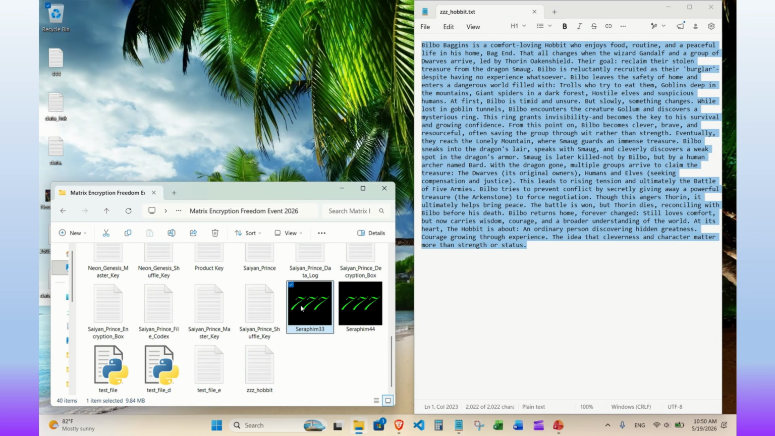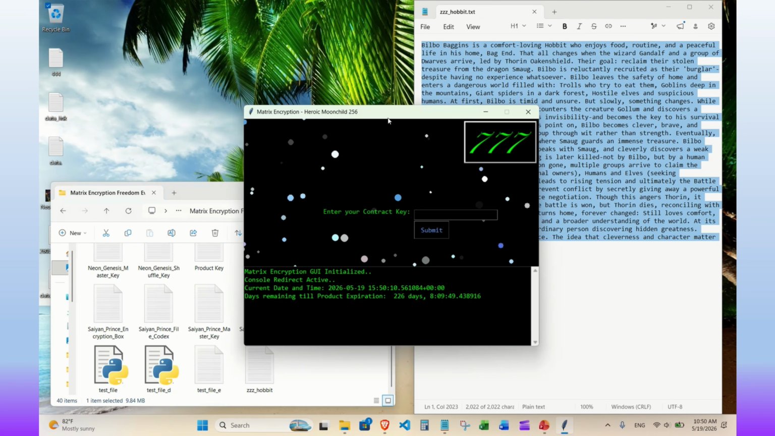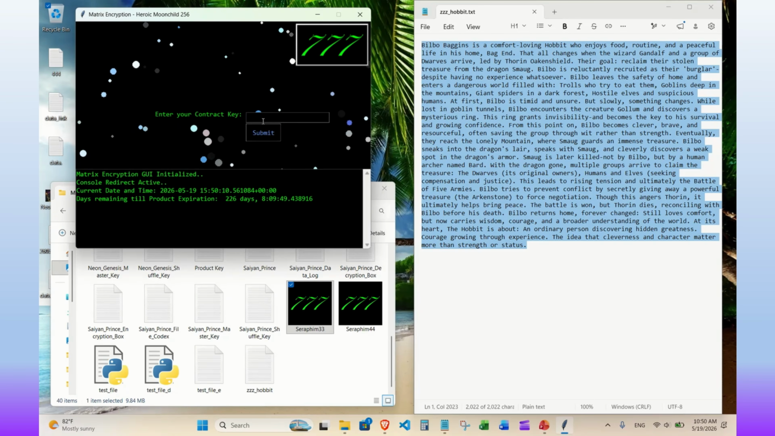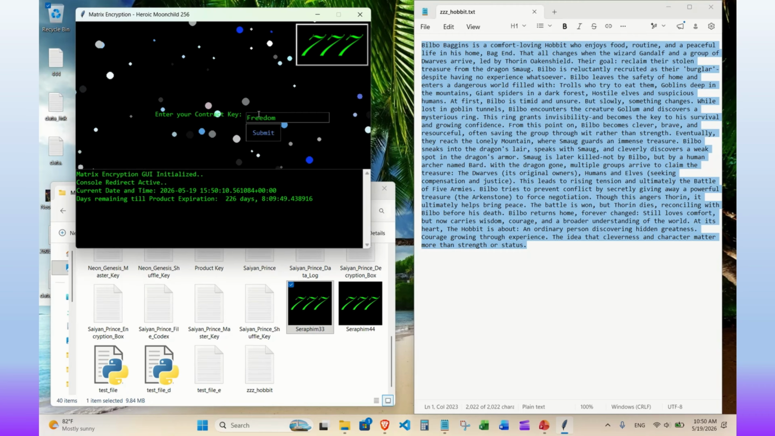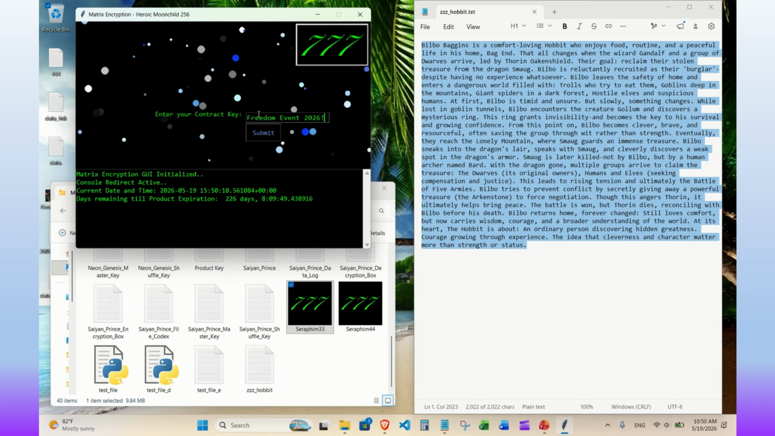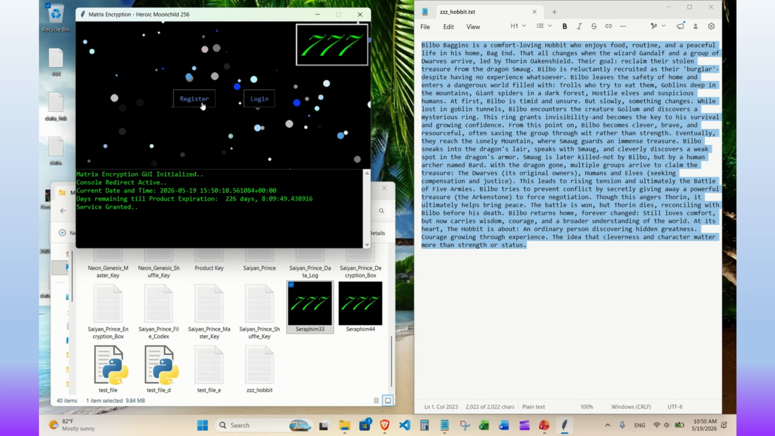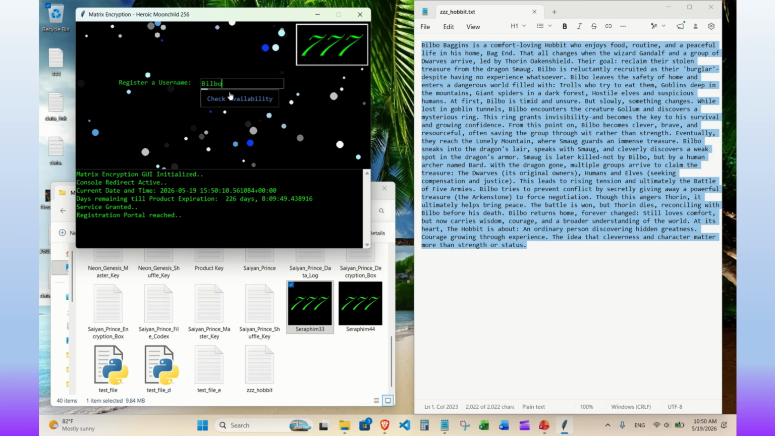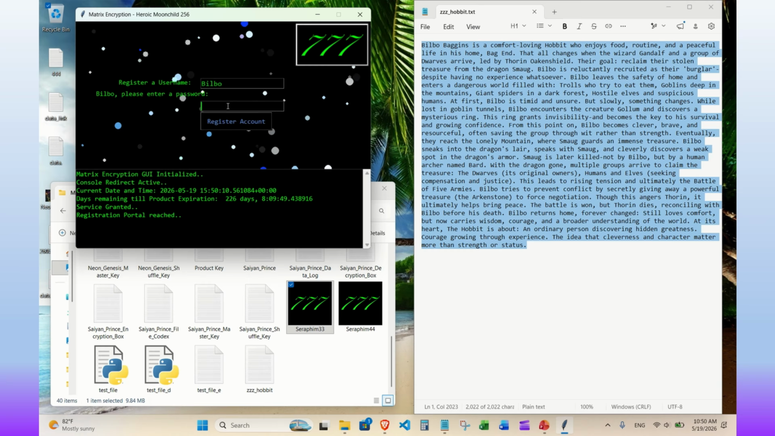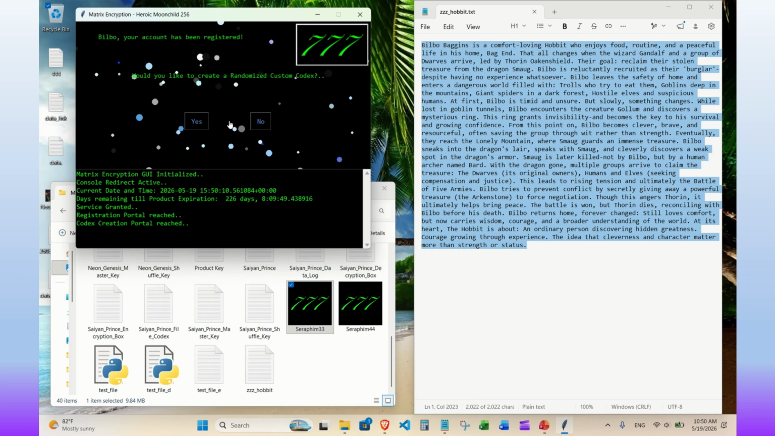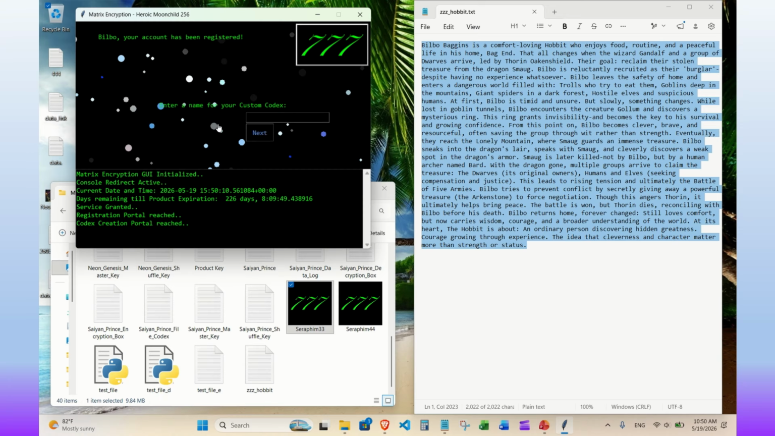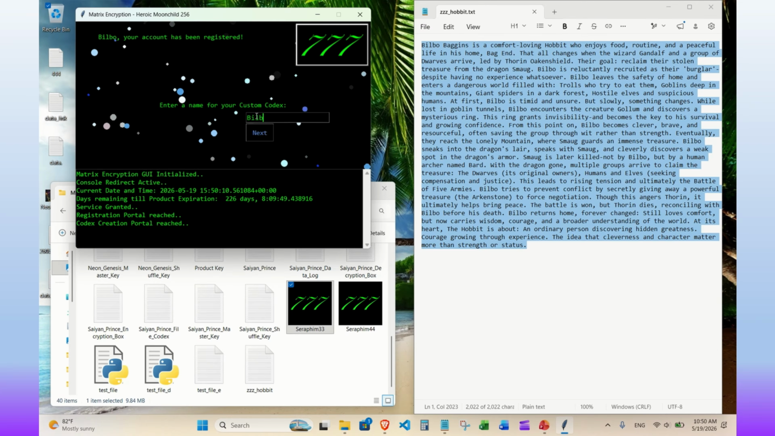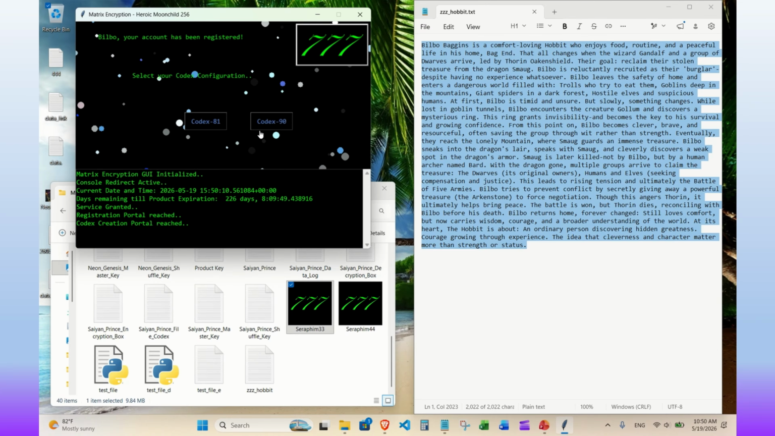Okay, now we're going to run this plaintext data through our system. We begin by launching the program and entering the contract key, which is Freedom Event 2026! Now we're going to start from scratch and register an account. This is just a mock login system. There's no database. The credentials are stored in a text file, and you have total local control over your data.